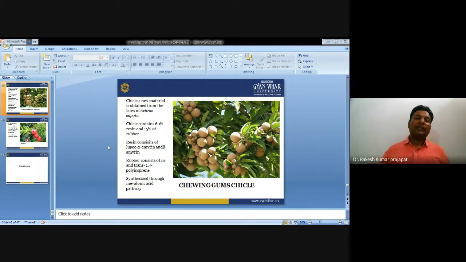Next is chewing gum, chicle. Chicle is a raw material which is obtained from the latex of Achras sapota. Chicle contains 60% resin and 15% rubber. This resin consists of ripio, alpha-amyrin and beta-amyrin. The rubber consists of cis and trans 1,4-polyisoprene, synthesized through the mevalonic acid pathway.